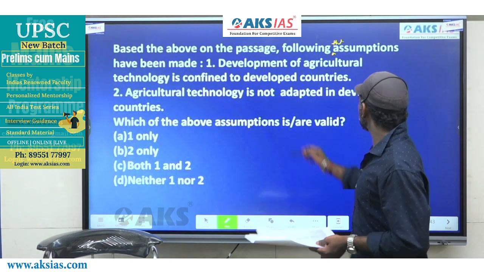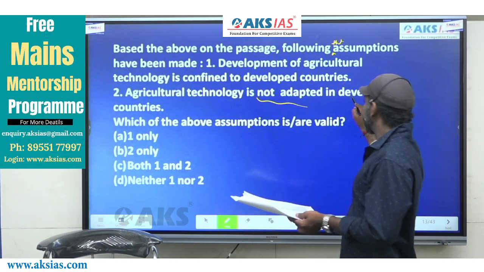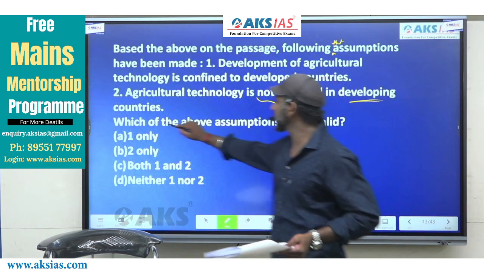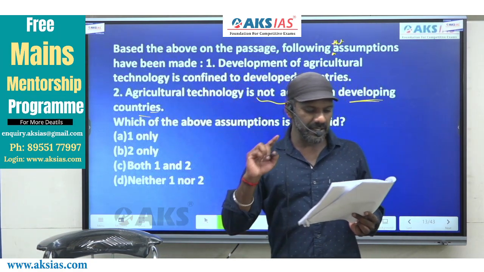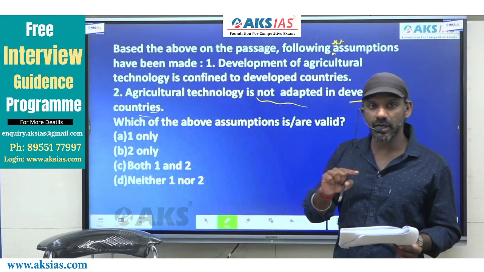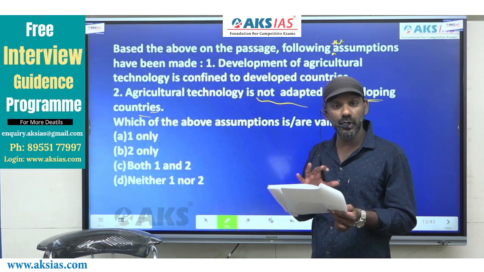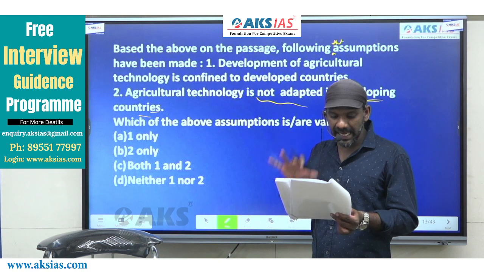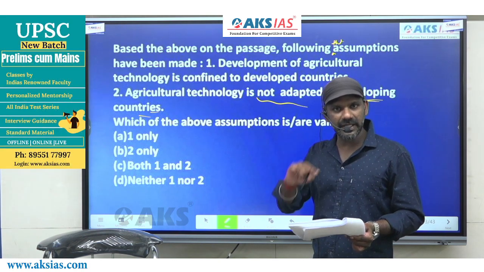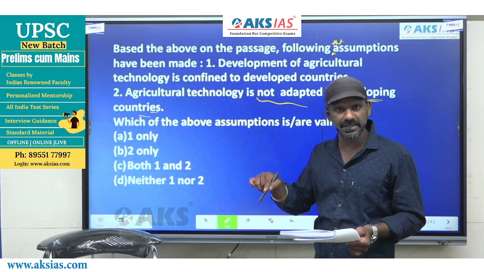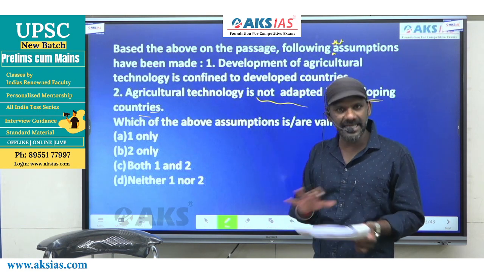Come to statement 2. Agriculture technology is not adapted in developing countries. If technology is not adapted, it is of no use. And this happens where? In developing countries. That means technology is not adapted there.